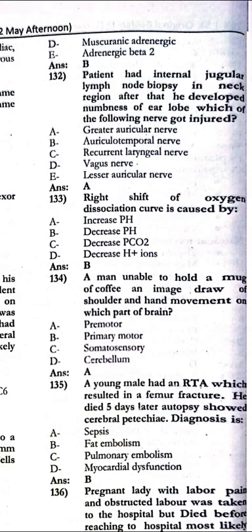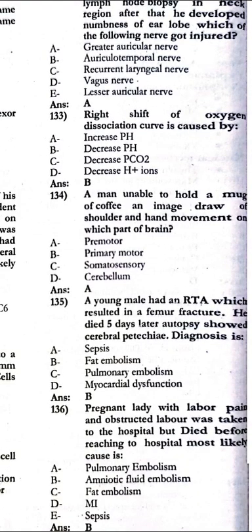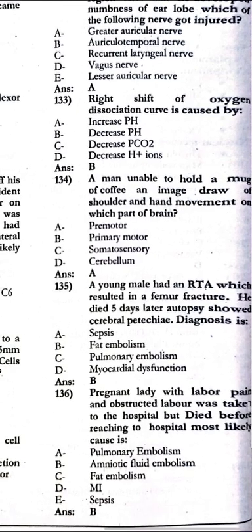Which of the following nerve got injured? That is the greater auricular. 133, the right shift of the oxygen dissociation curve is caused by decreased pH. The man is unable to hold a mug of coffee. The shoulder and hand movement involves which part of the brain? That is the premotor.